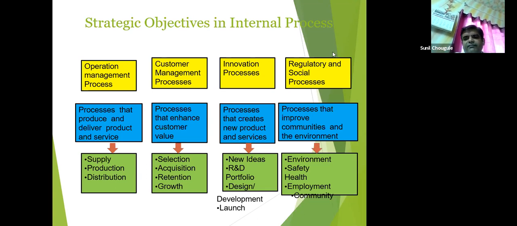Now regulatory and social processes, they sometimes act as an advantage, other times are too big a barrier or disadvantage. Regulatory and social processes, I will explain with examples. Processes that improve communities and the environment. Now what happens? Environment, safety, health, employment, community, these all factors are very important.